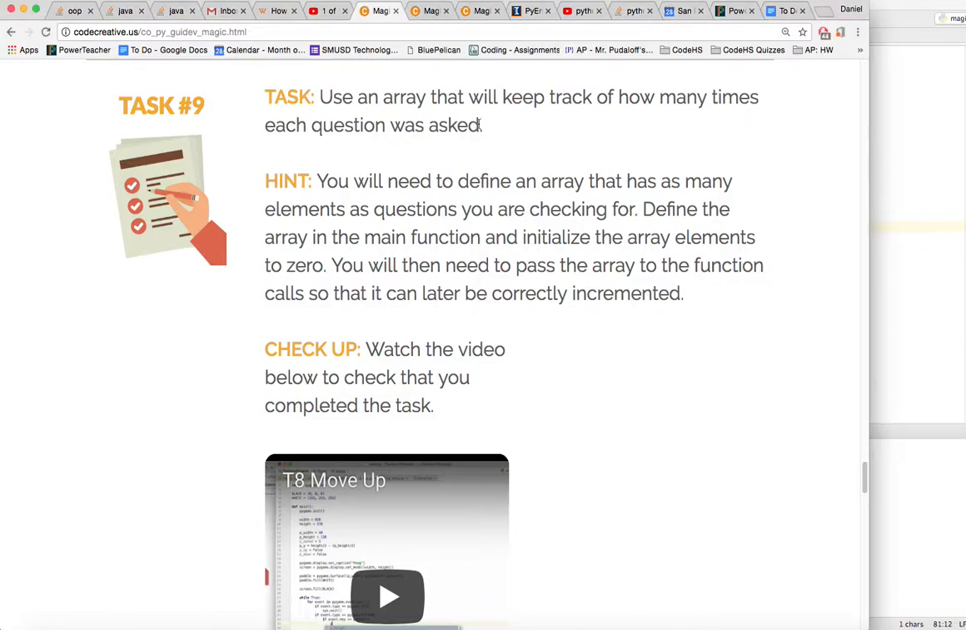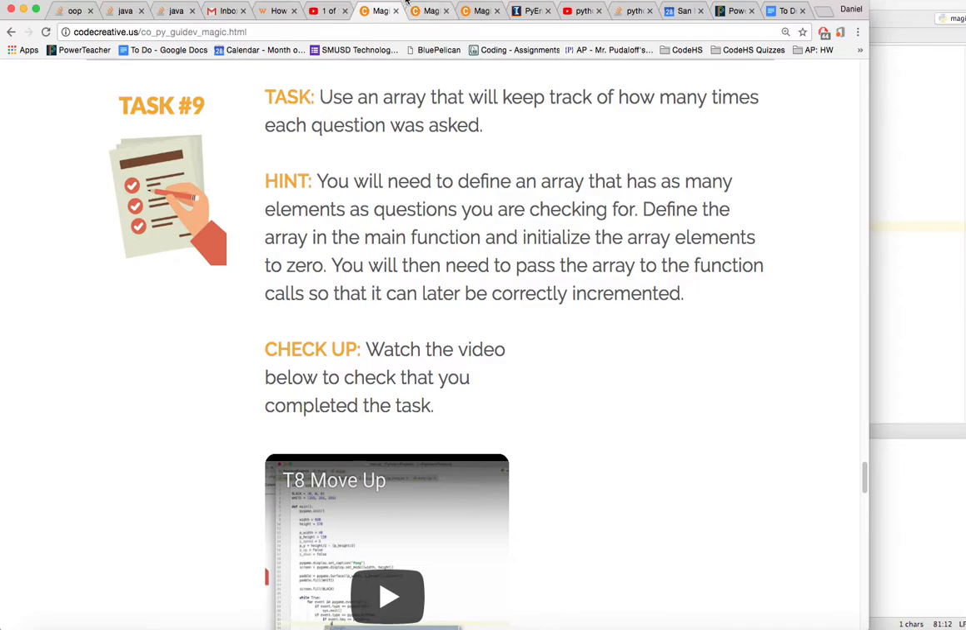So our next task here is to use an array that will keep track of how many times each type of question was asked, or each category of question was asked. The reason we want to keep track of this is so that we can give an intelligent response if they ask the same question twice. Let's say they asked, will I get an A in this class? You give them an answer, and then they ask again, will I get an A in this class? Then the program should say something like, stop worrying so much about your grades, right?